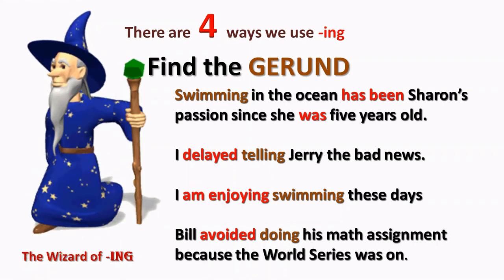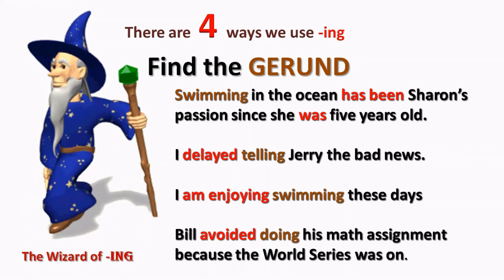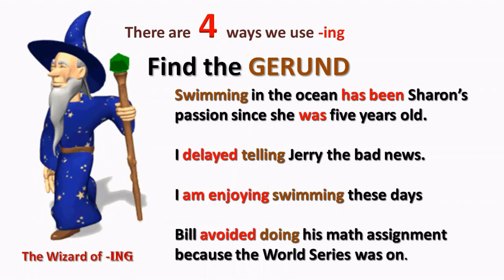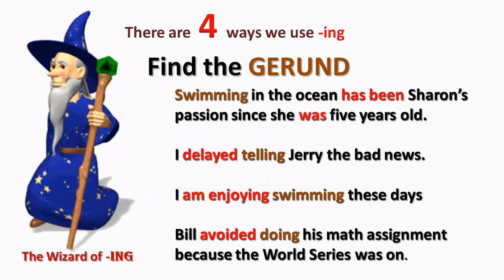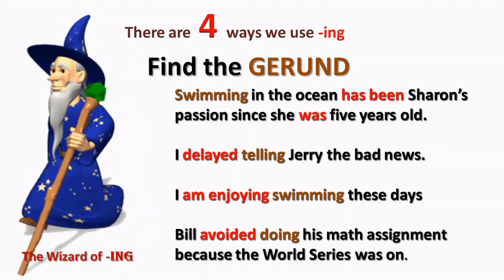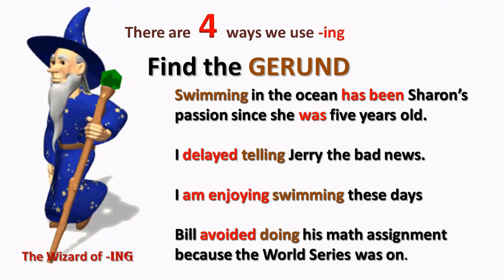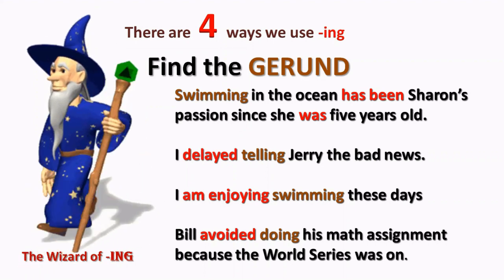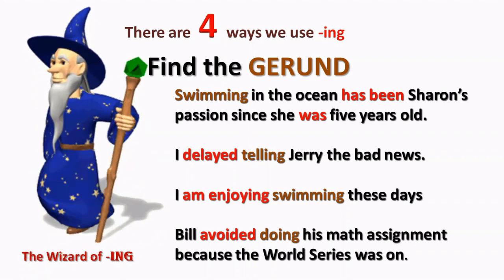I am enjoying. That's the present continuous. What am I enjoying? I am enjoying swimming these days. Swimming is the noun form. And then the last one, Bill avoided. What did Bill avoid? He avoided doing his math assignment because the World Series was on. So doing his math assignment, doing in there acts as a noun. So that's what we call the gerund form. Again, don't worry about the word gerund. Just think of it as a verb form acting as a noun.